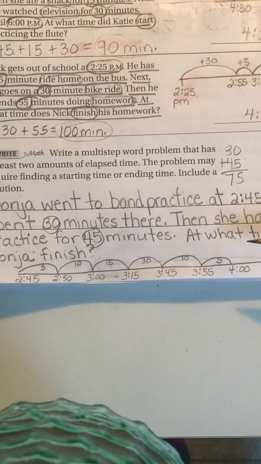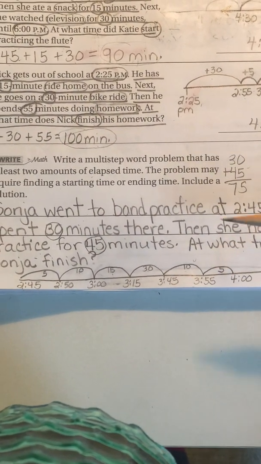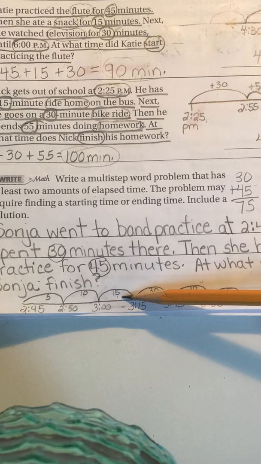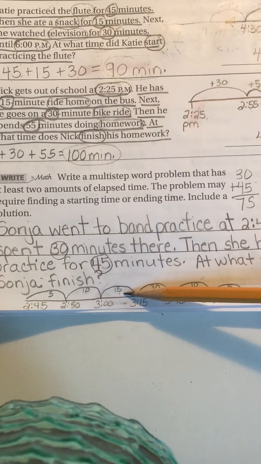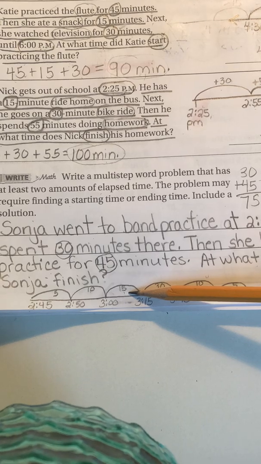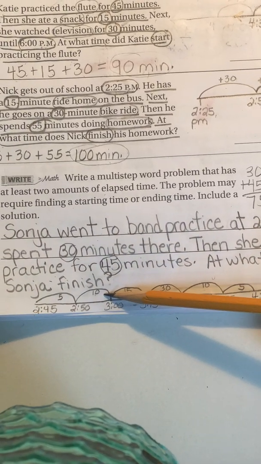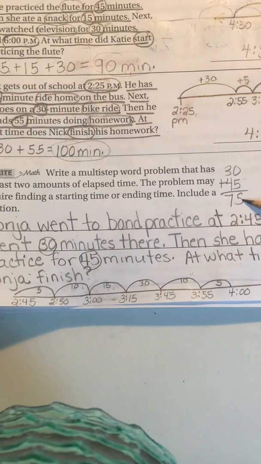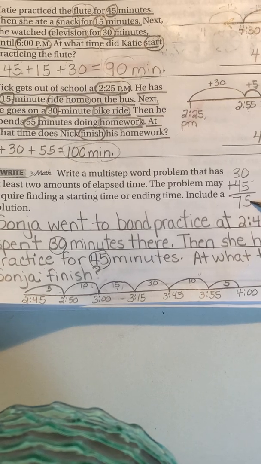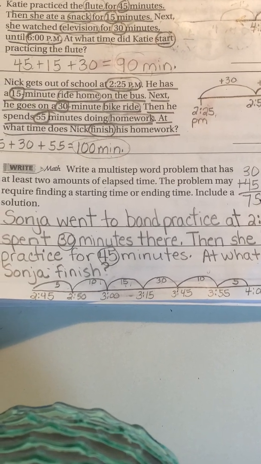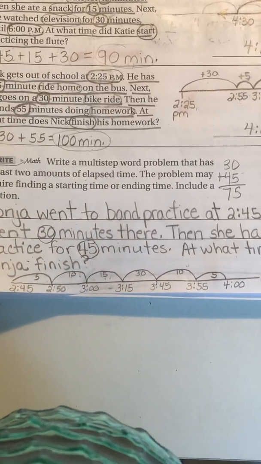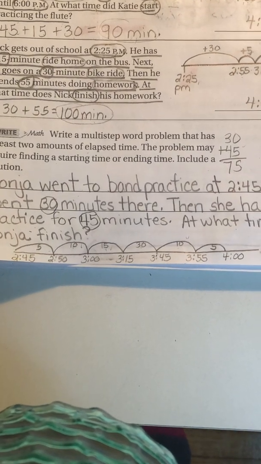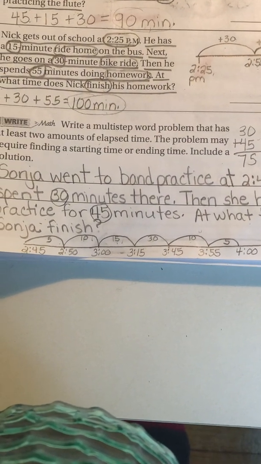Where did I get these jumps from? If you add them together, 5 and 10 make 15, plus 30 is 45, plus 15 is 60 minutes, plus 10 is 70 minutes, and plus 5 is 75. And there's your 75 minutes for the 30 and the 45 minutes that I did of activities for practicing for chorus and for band. So please copy this number line. I'll hold it here for a few seconds so you guys can copy it. But the answer is I finished at 4 o'clock p.m.